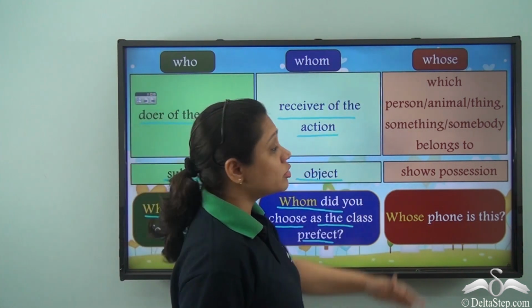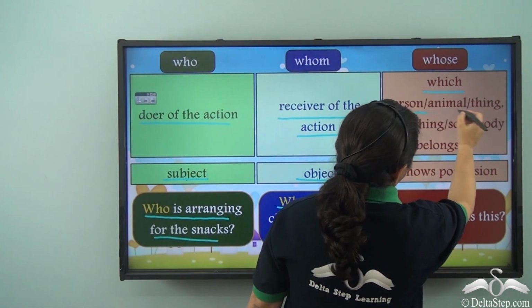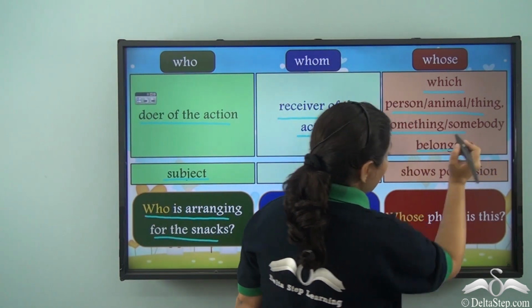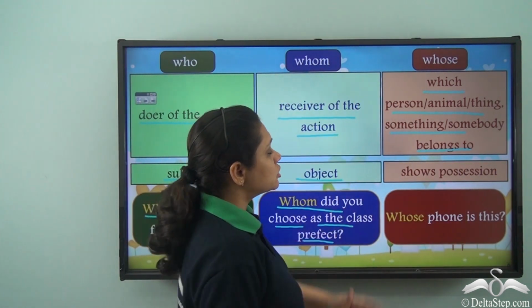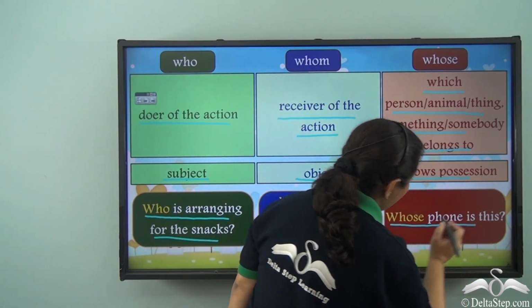We use whose when we want to show which person, animal or thing, something or somebody belongs to. So we use whose to show possession. For example, whose phone is this?